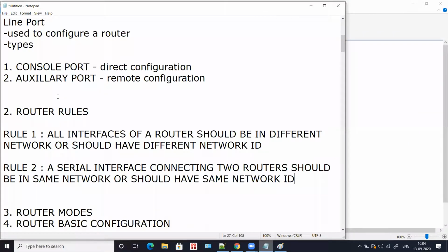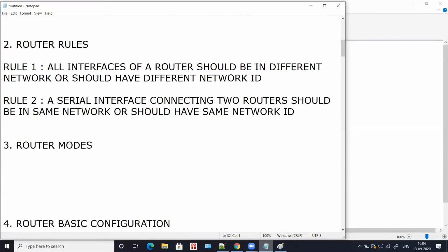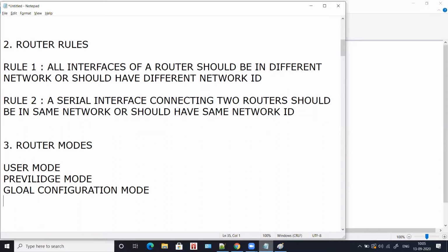Talking about router modes, you have user mode, privilege mode, and the global configuration mode. So you have three modes in a router: user mode, privilege mode, and global configuration mode. Let's see what these modes are.